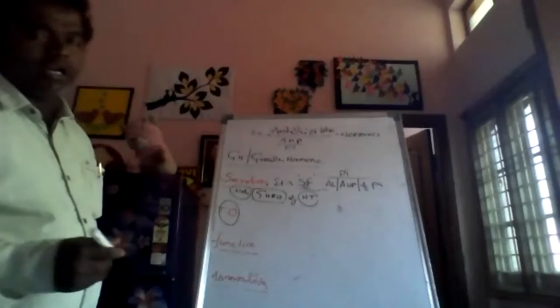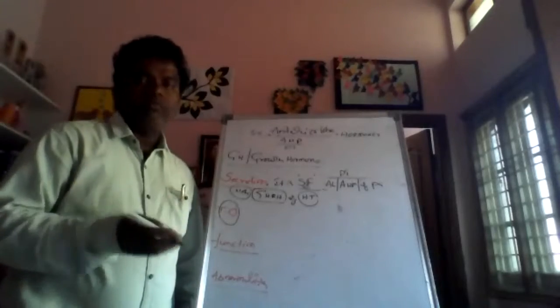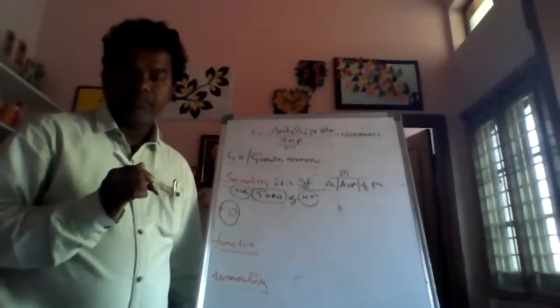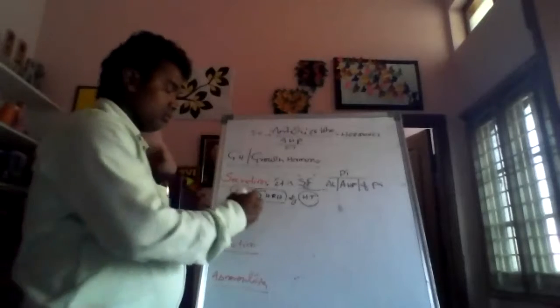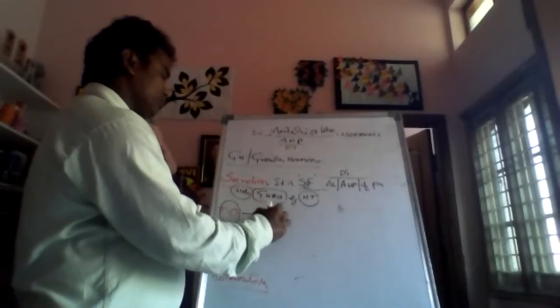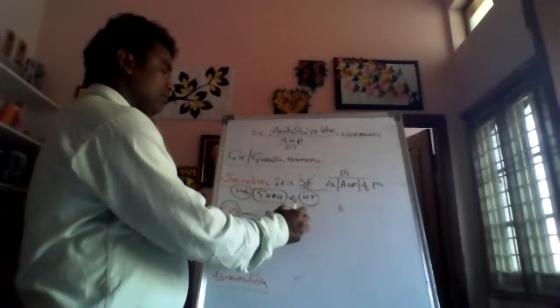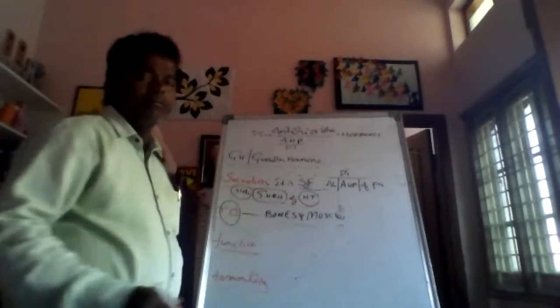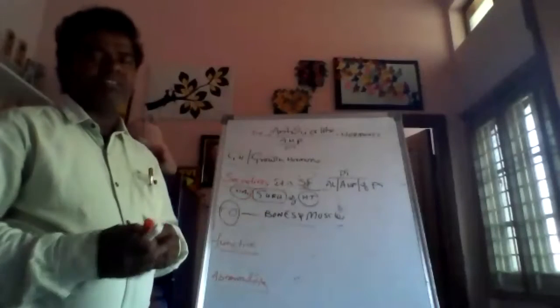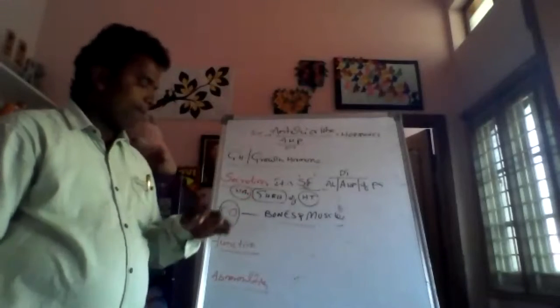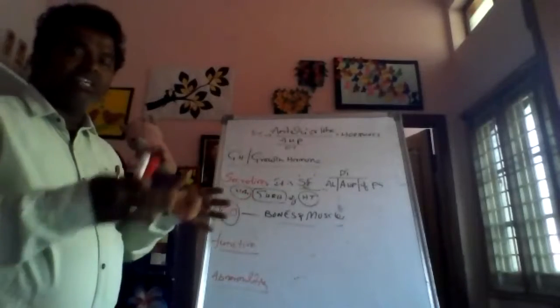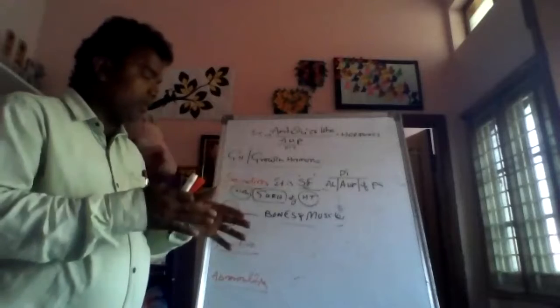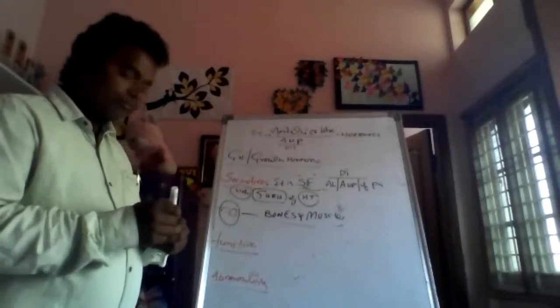So, the target organ of this growth hormone, which it functions on, you know very well: the bones and muscles. Bones and muscles. This is very important. So the bones and muscles are the target organ. The growth hormone functions on the bones and muscles.